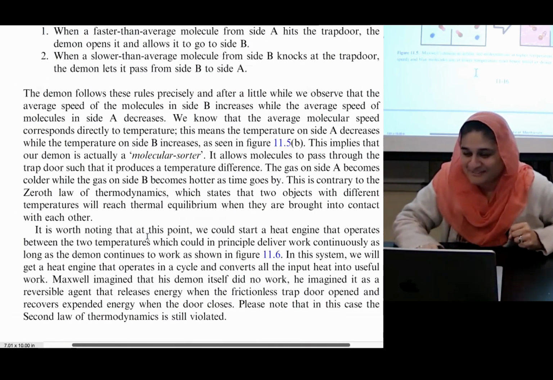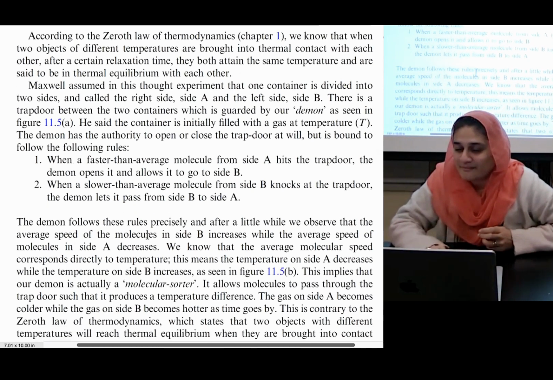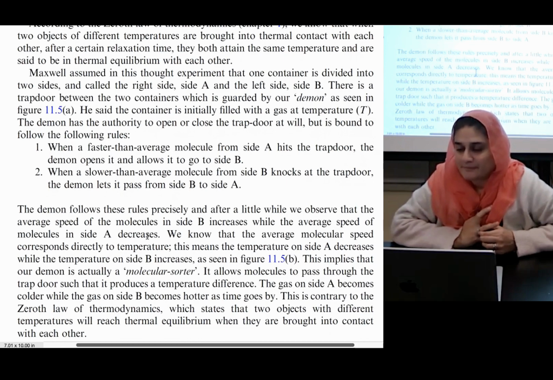Right. But anyway, he said that the container is initially filled with a gas at temperature T. The demon has the authority to open or close the trapdoor at will, but is bound to follow the following rules. 1. When a faster than average molecule from side A hits the trapdoor, the demon opens it and allows it to go to side B. 2. When a slower than average molecule from side B knocks at the trapdoor, the demon lets it pass from side B to side A. Okay, next.